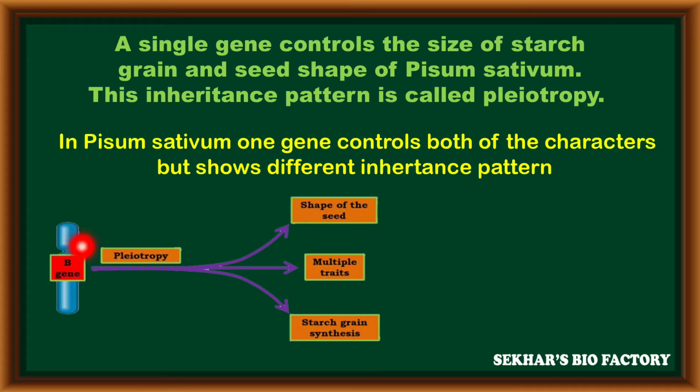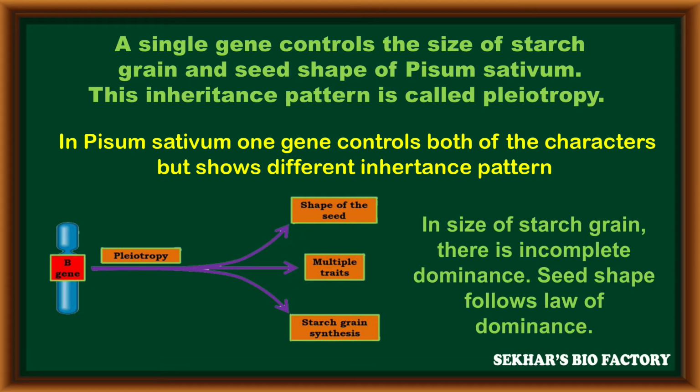In Pisum sativum, one gene controls both characters but shows a different inheritance pattern, like shape of the seed and starch grain synthesis. For starch grains there is incomplete dominance, but the seed shape follows the law of dominance.